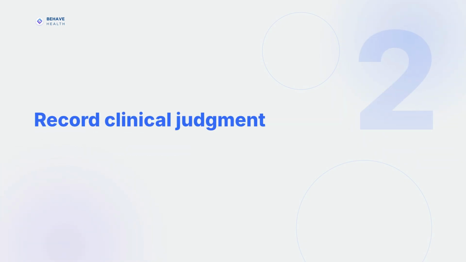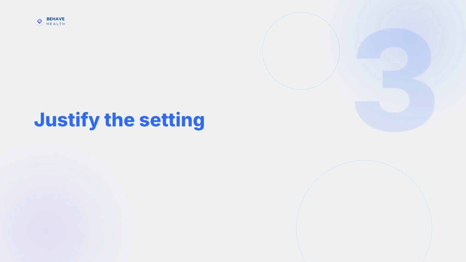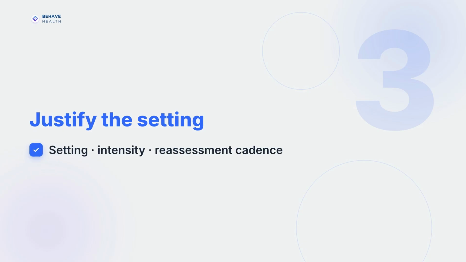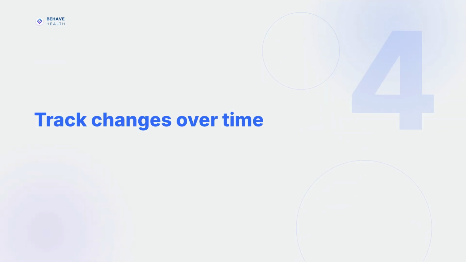Step 2. Document what the clinician actually reviewed. Capture what the clinician reviewed and weighed, not only what a software field happened to collect. Step 3. Document why this setting and intensity are being used. State why the current service setting, intensity, and reassessment cadence are appropriate right now. Step 4. Track reassessments and level of care changes over time. Log each reassessment and every level of care change so the clinical story stays continuous.